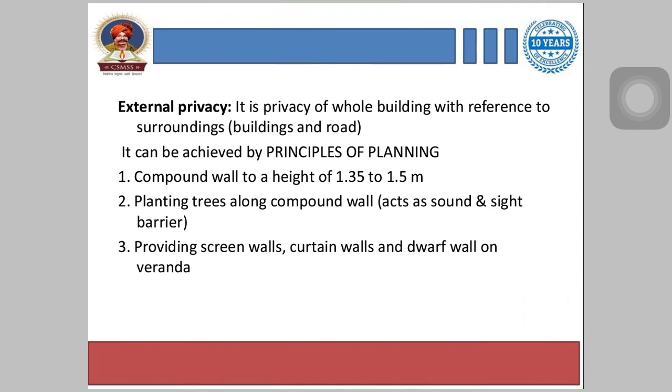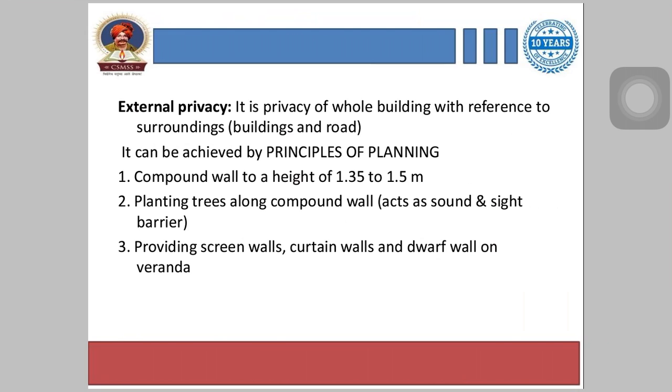Next is external privacy. So this means the privacy of the entire building from the surrounding buildings, and privacy from noise and pollution from the road, also privacy from the crowding which is outside. And this external privacy can be maintained by good planning. So it can be achieved by the principles of planning.